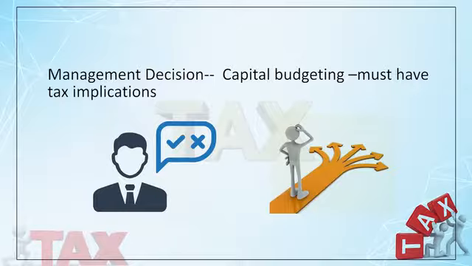But one very small thing is that there are some tax implications also, because in case of capital budgeting you have also seen tax implications, like tax benefit on depreciation, tax benefit on interest, or when you sell an old asset at the end of its life and you are purchasing a new asset, there may be a short-term capital loss or a short-term capital gain, right? If it is a gain, it is taxable, right? So some tax implications are there. So here we will focus only on those tax implications, nothing else.